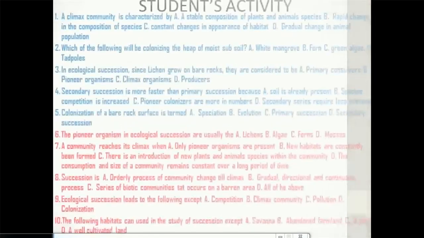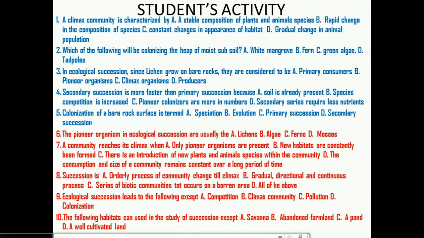We've got to our students' activities, but let me remind you, you should be able to mention at least 4 differences between primary and secondary succession. So here we have 10 questions, which are meant to test your understanding of this topic and how much you can assimilate. Now, it's time for you to get your paper and your pen and start working on this. But if you are not able to answer any of them, don't worry. Go back to the video, watch it again, download it if you have to, listen to it depending on what you have with you. I believe at the end you'll be able to attempt them all.